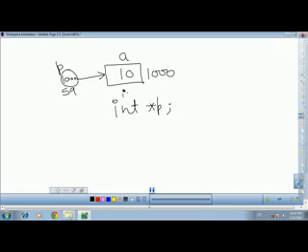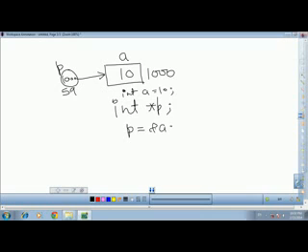So in our present case, suppose we have an integer type variable A, and its value is initialized to 10. How is p assigned the address of A?